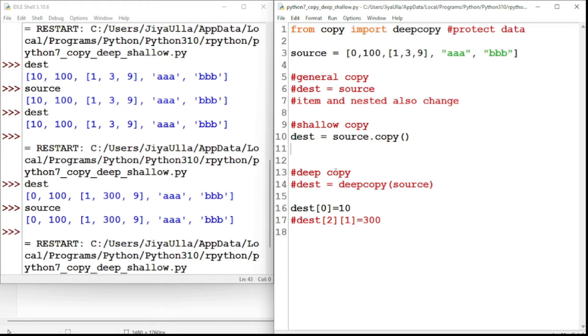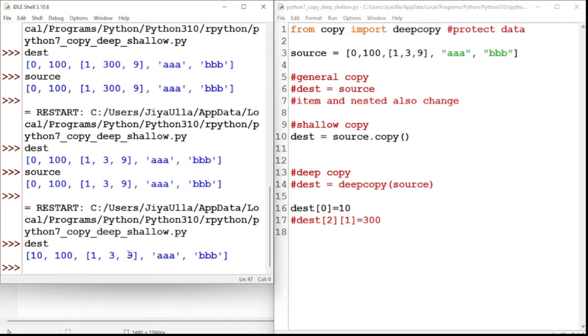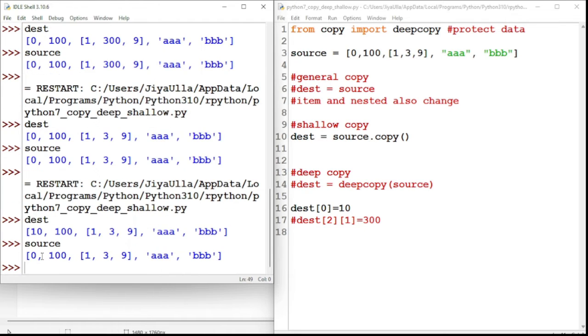If I run the program, I'm modifying in destination the 0th index with the value 10. Yes, it is modifying in destination. Let us see what my source variable is. It is not modifying the source variable.